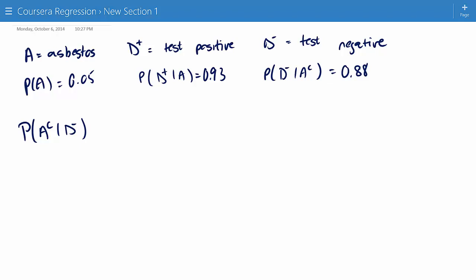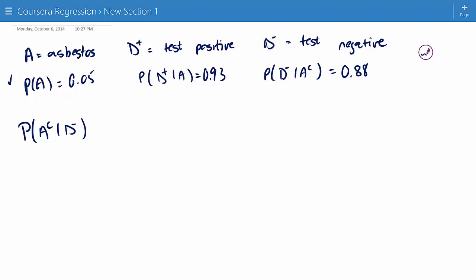A is the event that the house has asbestos. D plus is the positive test. D minus is the negative test. And what I've been given is this marginal probability of a house having asbestos is 5%.